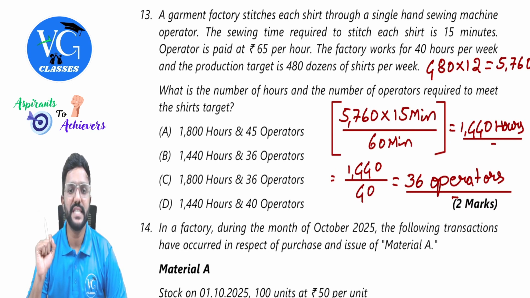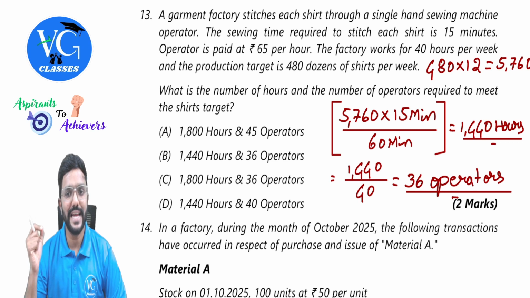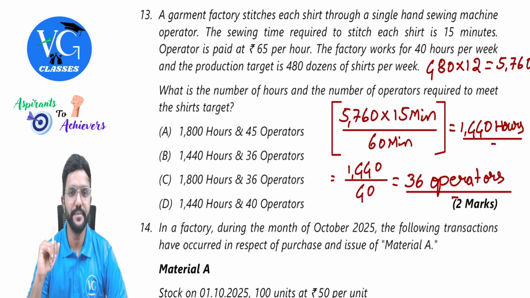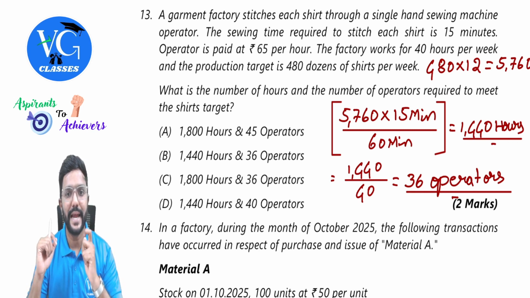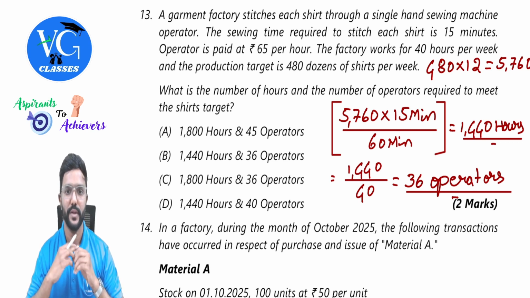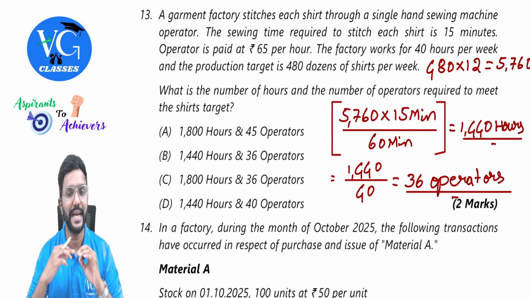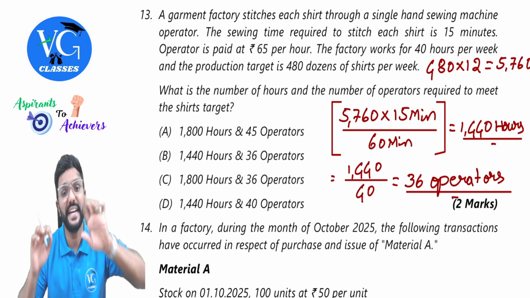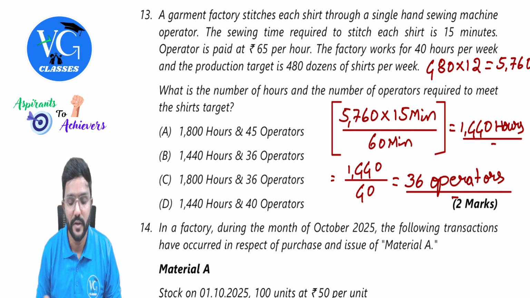A garment factory stitches each shirt through a single hand sewing machine operator. So there is one operator for each machine. The sewing time required to stitch each shirt is 15 minutes. Operator is paid at 65 rupees per hour. The factory works for 40 hours per week and production target is 480 dozens of shirts per week.